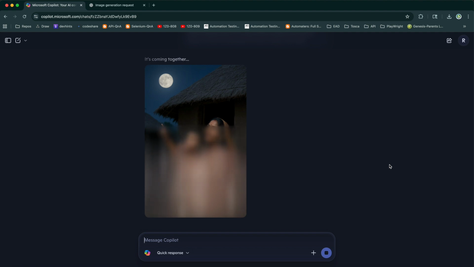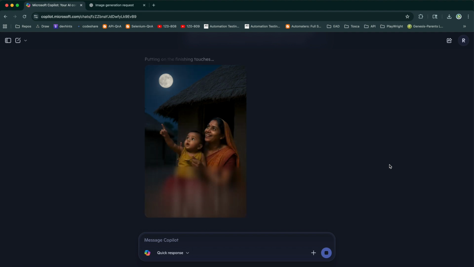Wow, the image is coming really nice, and it is more realistic to look at. It looks like a photo, a real woman and baby present, and a photo we have captured. That much detailing you can see. It is still coming up.